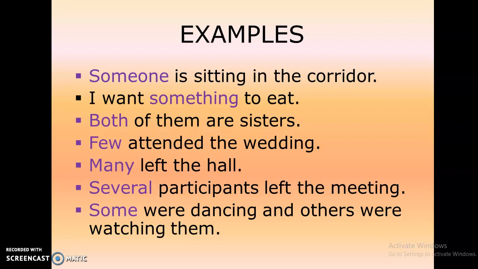Both of them are sisters. Few attended the wedding. Many left the hall. Several participants left the meeting. Some were dancing and others were watching them.